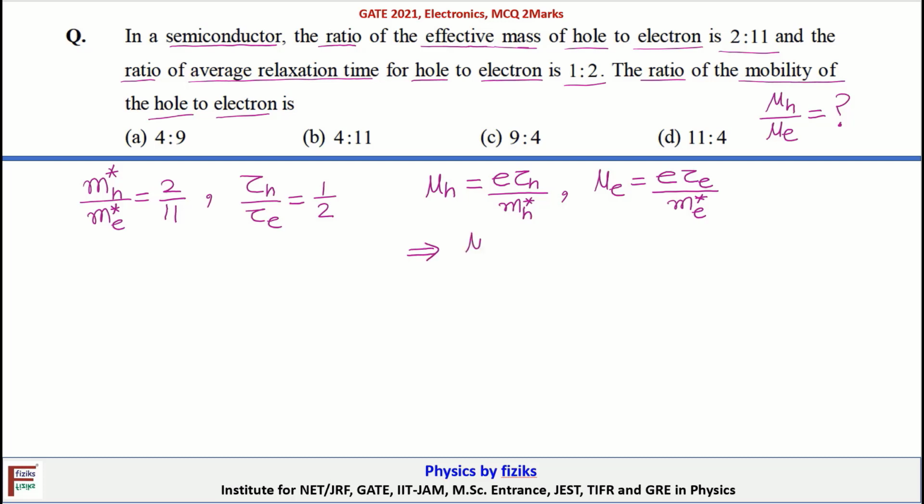Now if we divide these two, mu h by mu e, the electronic charge will cancel out, and it will be given by tau h by tau e times me star by mh star. Let's substitute this ratio. So tau h by tau e is 1/2 and then me by mh will be 11/2. So this ratio will be 11/4. So option D is correct.